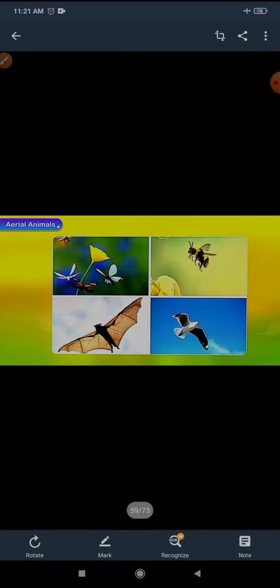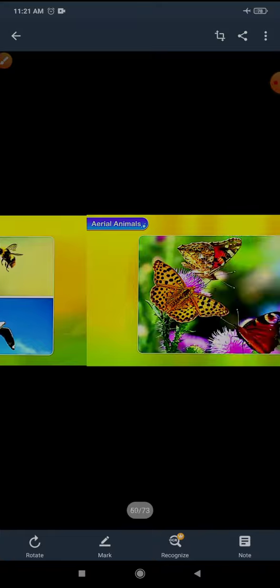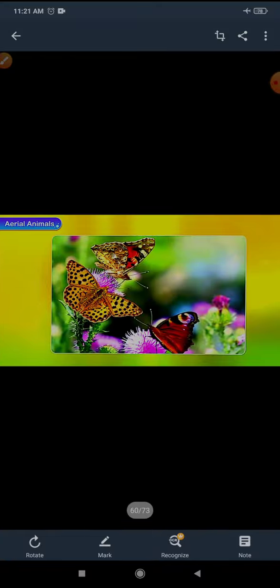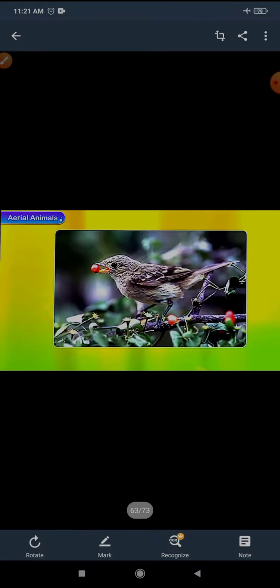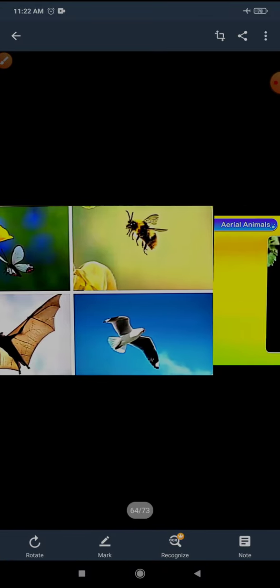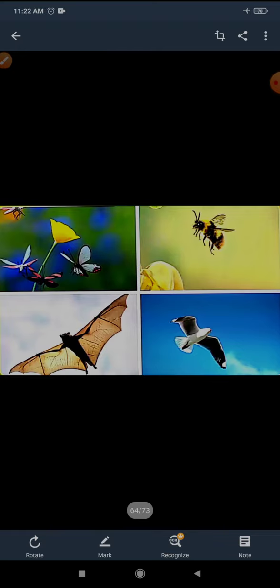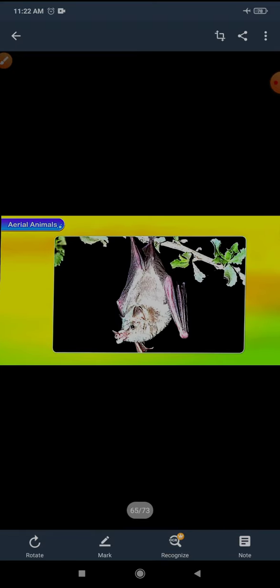Now the next is aerial animals. Aerial animals are those animals that spend a lot of their time in the air. Here you can see the example: birds. These all are birds. Bats. This is a bat. Insects like butterflies, these all are aerial animals.